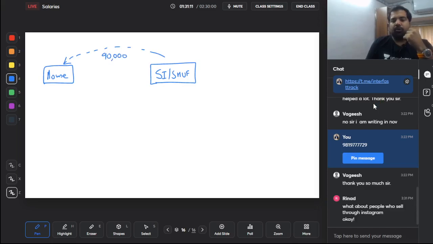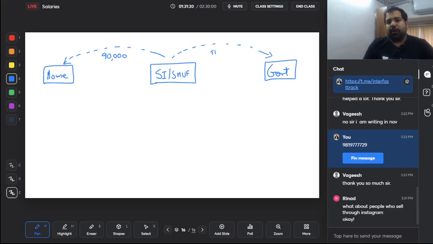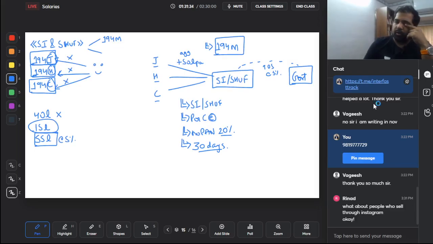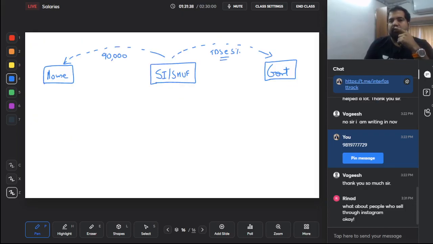But someone told you 194I does not apply to you, so you were not deducting TDS. But the government says, listen, you are paying a lot of rent. Although you are small, you are still paying a lot of rent. So in this case, you will have to deduct TDS again at the rate of 5%. So for small individual, small HUF, both the places it is 5% only.